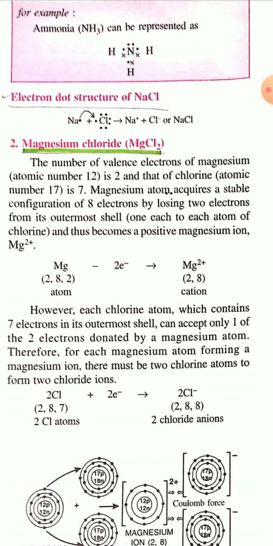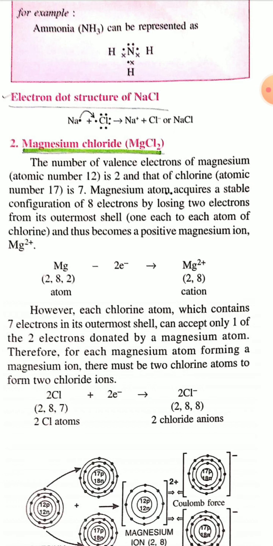Similarly, each chlorine atom can accept 1 electron to attain an octet, a stable electronic configuration with 8 electrons in the valence shell. One magnesium loses 2 electrons, but each chlorine accepts only 1 electron, so 2 chlorine atoms are required, and each accepts 1 electron.